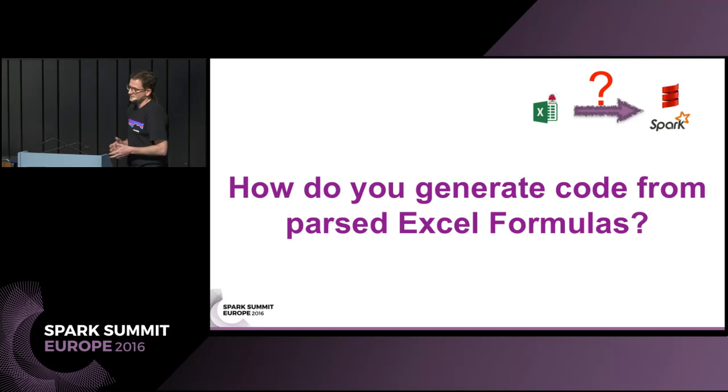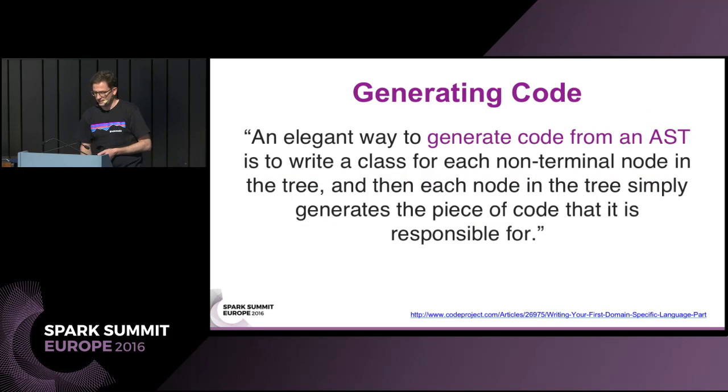But back to the question, how do you generate code from parsed Excel formulas? An elegant way, quoted here from a blog post, is to take the abstract syntax tree, write a class for each non-terminal node, and have that generate the piece of code that you're interested in.